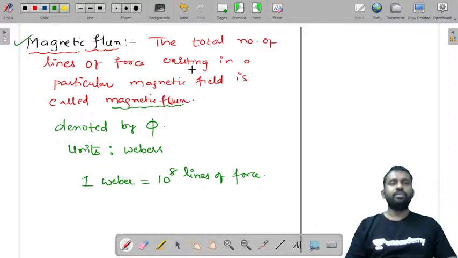What is magnetic flux? The total number of lines of force existing in a particular magnetic field is called the magnetic flux. It is denoted by phi, and the units are Webers, and 1 Weber is equal to 10 power 8 lines of force.